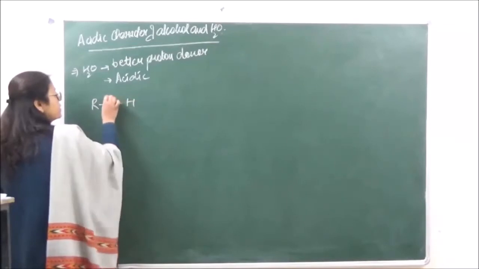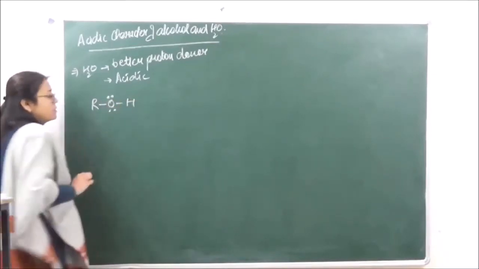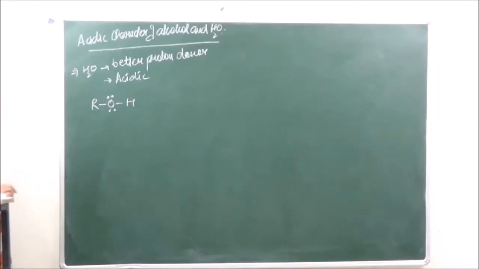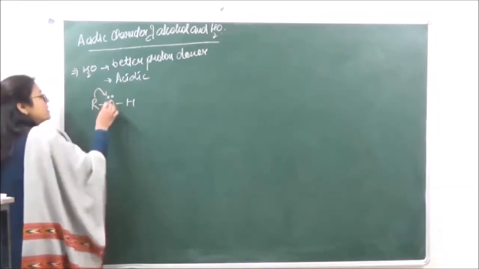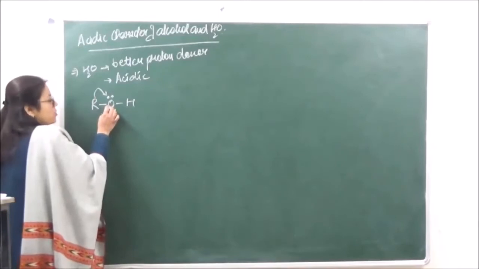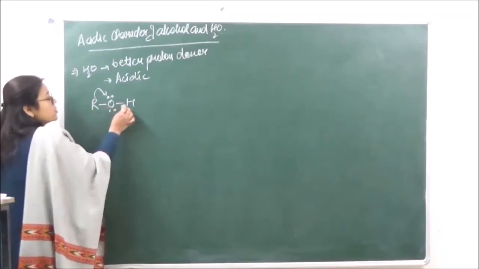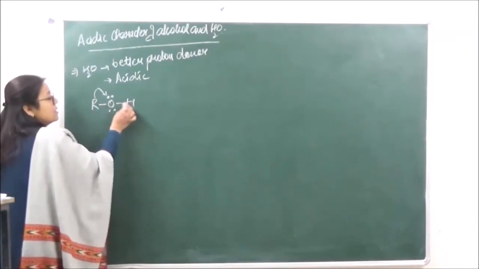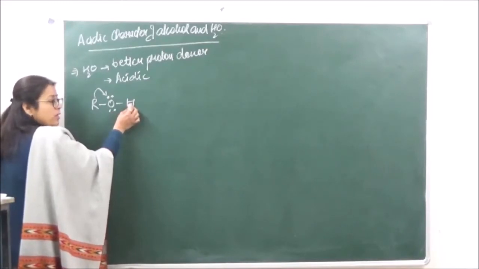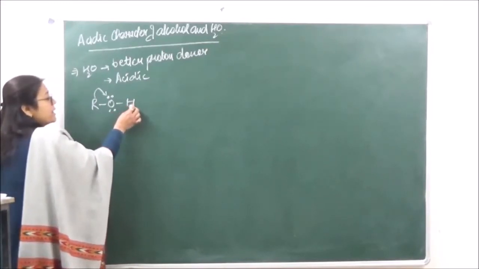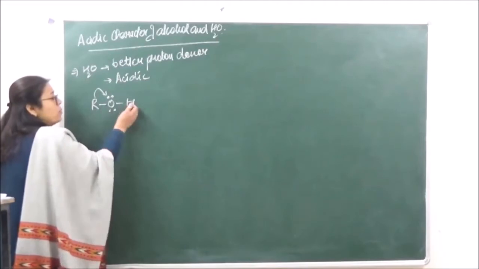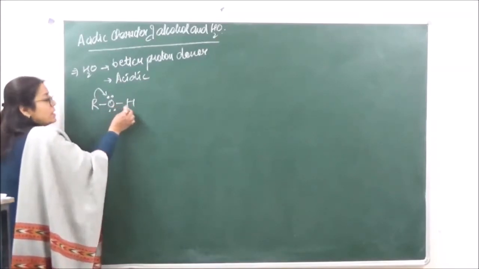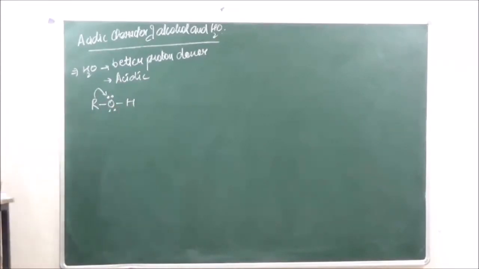So we're looking at ROH over here. Already there are two lone pairs of electrons which are present on oxygen. This alkyl group is going to donate electrons to this oxygen, as a result of which the polarity between the oxygen and hydrogen is going to decrease. Now when the polarity decreases, oxygen will pull the hydrogen closer to itself, therefore making the release of hydrogen difficult. Okay, so alcohols, they are going to be weaker acids.